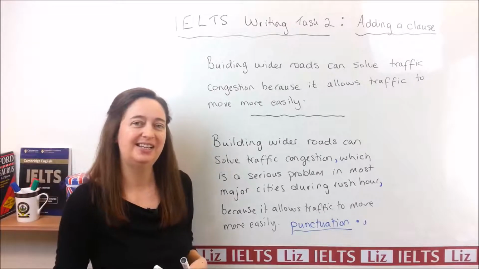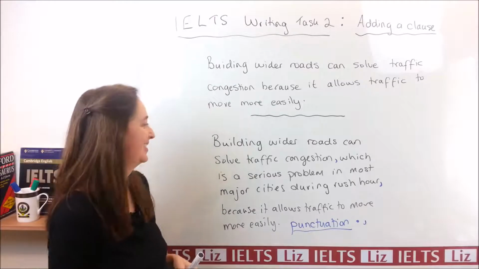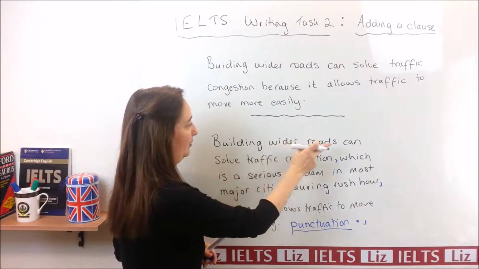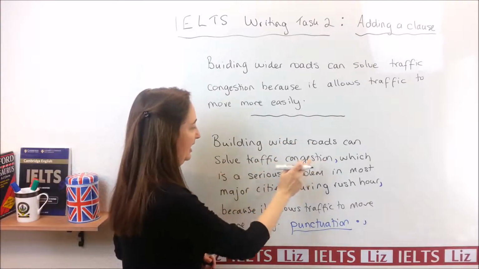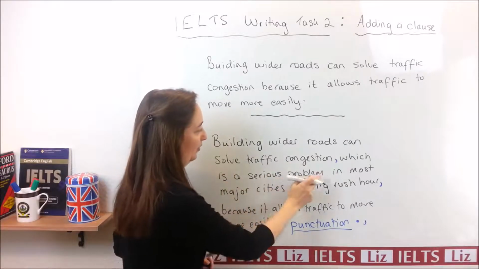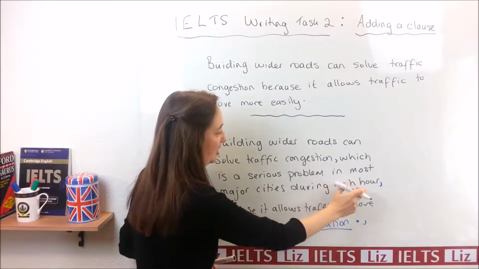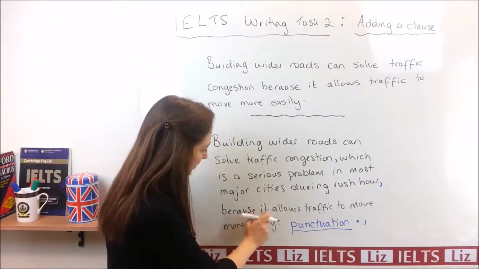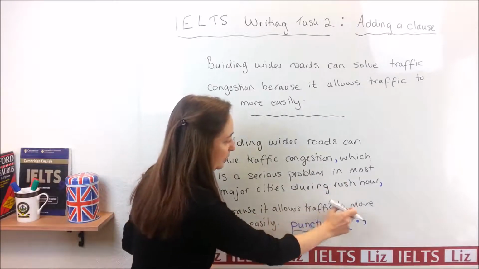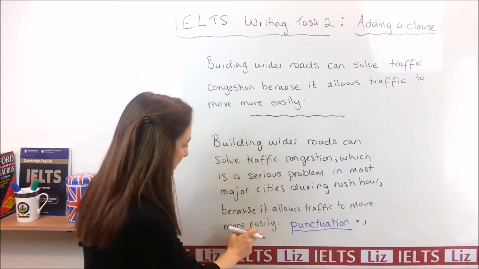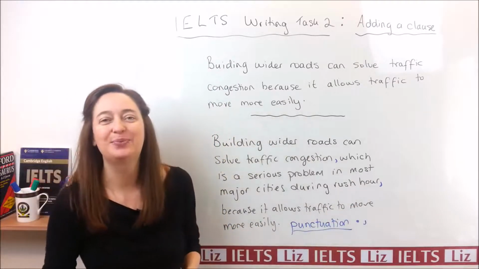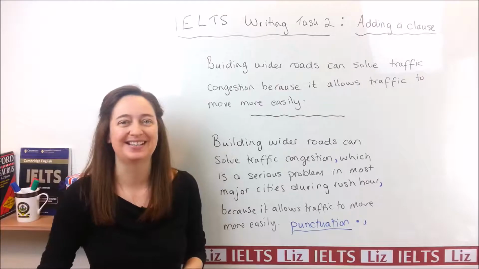Before we finish, let's see how many words we've got for this sentence. 1, 2, 3, 4, 5, 6, 7, 8, 9, 10, 11, 12, 13, 14, 15, 16, 17, 18, 19, 20, 21, 22, 23, 24, 25, 26, 27 words for our complex sentence.